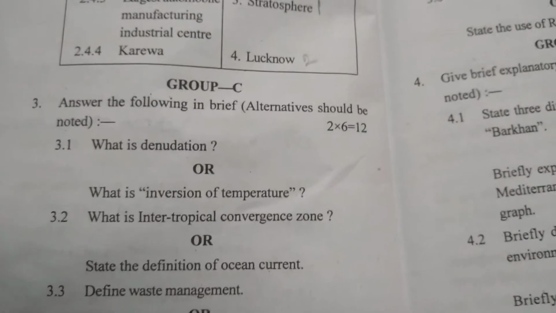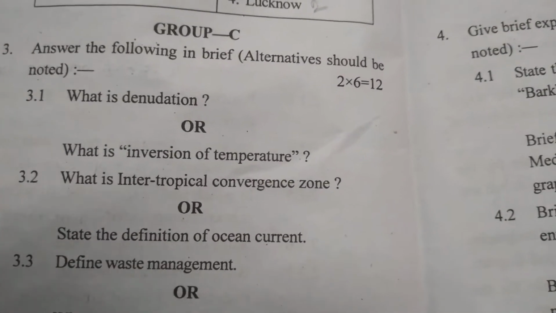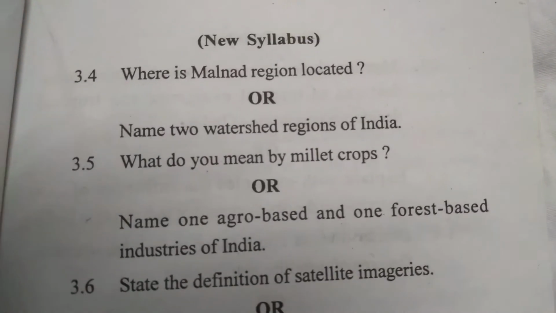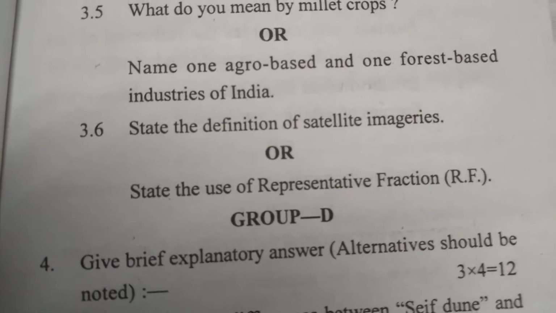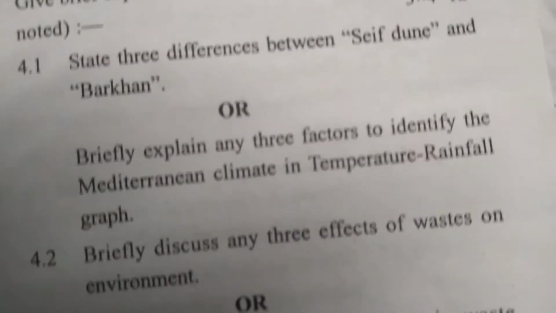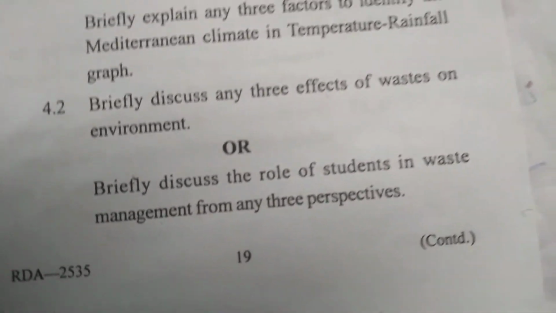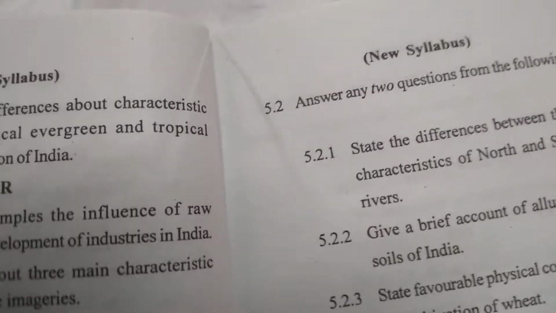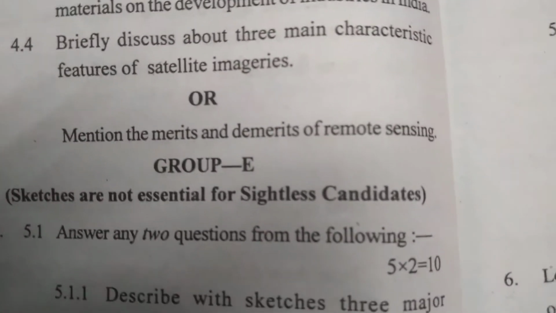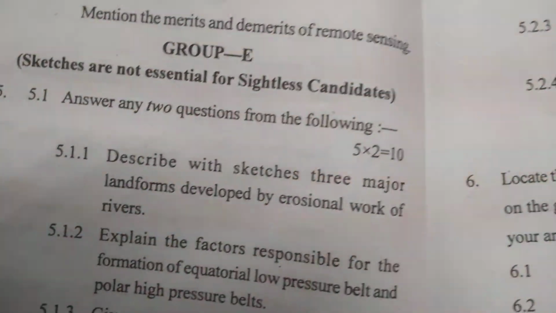Next, group C. You look at the answer. Next, dear students, this question must be helpful to all of you. Each question containing 2 marks. Group C. This is question paper 2019. Now group D. Each question containing 3 marks. Next page. Now group E, each question containing 5 marks. Answer 2 questions.